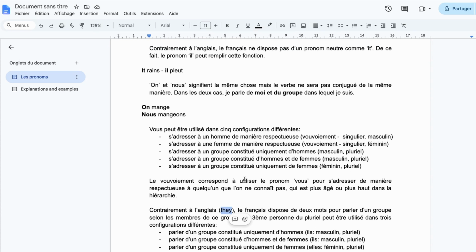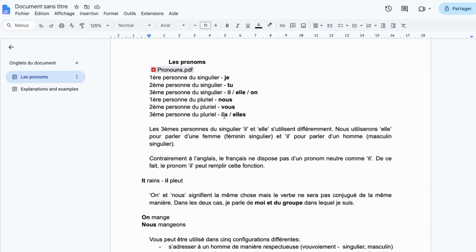When we use this third person of the plural, we have ils with an S, right? But it's the same pronunciation as this one, il. But when we write, there is this little S. And elles. It's the same pronunciation as the third person of the singular, but when we write, we will have to add this little S. Okay?